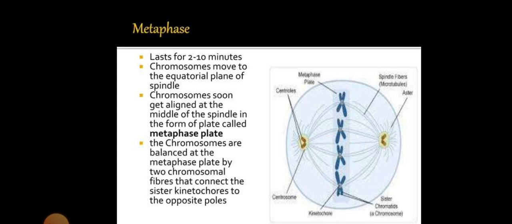The chromosomes move to the equatorial plane of the spindle and soon get aligned in the middle of the spindle, called the metaphase plate. Chromosomal fibers connect the sister kinetochores to the opposite poles.